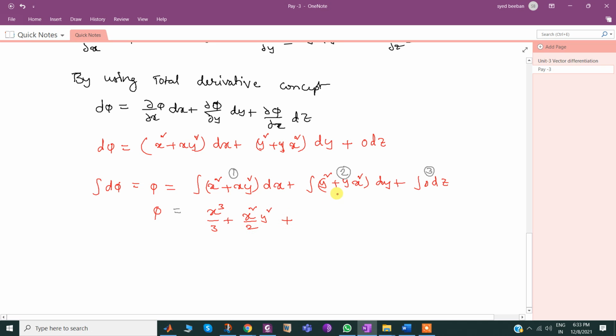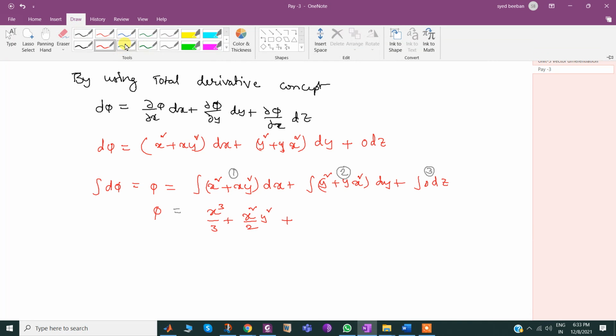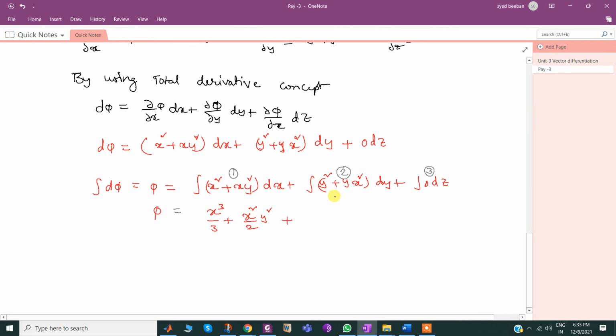Now while trying the other terms, with respect to x we have already done it. So if the term with x is available, we are supposed to cancel it. We are not authorized to maintain it further. Only the leftover terms are to be integrated. Then with respect to y we get y³/3, plus with respect to z nothing is there, simply a constant.